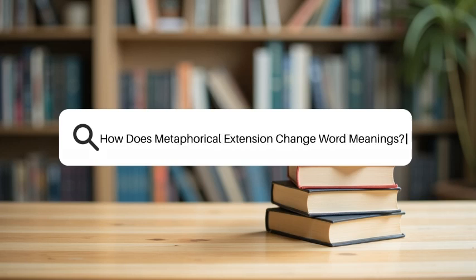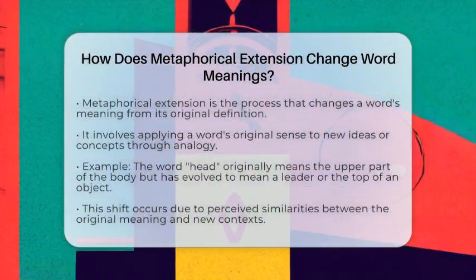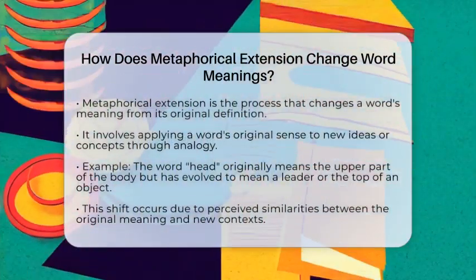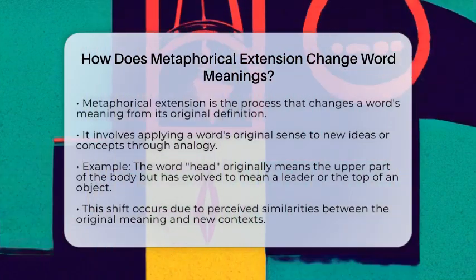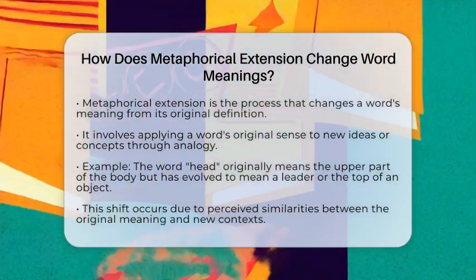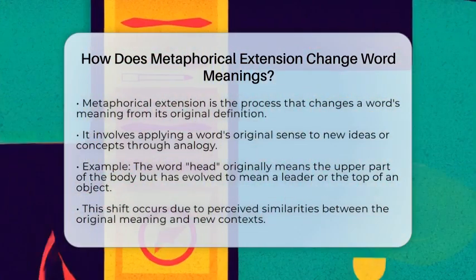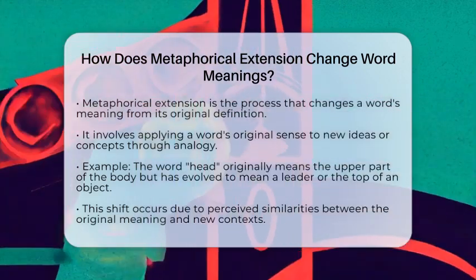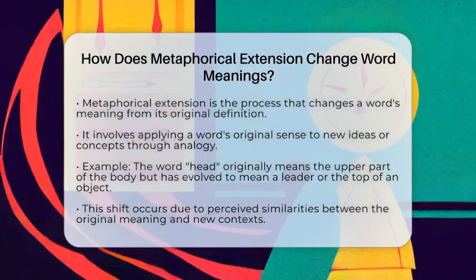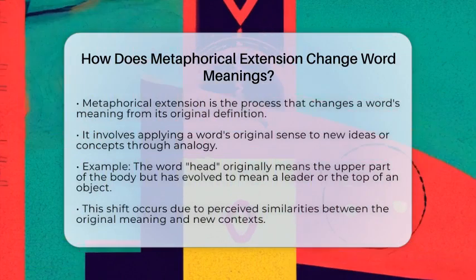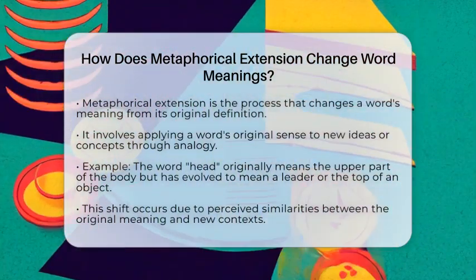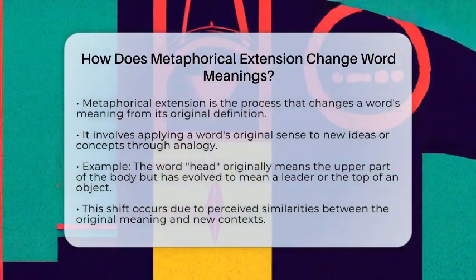How does metaphorical extension change word meanings? Have you ever wondered how a word can mean something completely different from its original definition? This fascinating process is known as metaphorical extension. Let's break it down. Metaphorical extension changes word meanings by taking a word's original sense and applying it to new ideas or concepts. This happens through analogy or similarity.